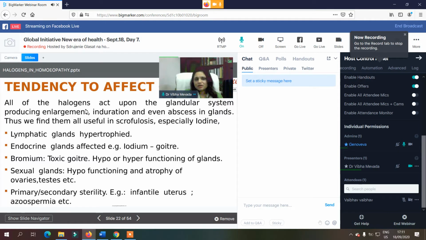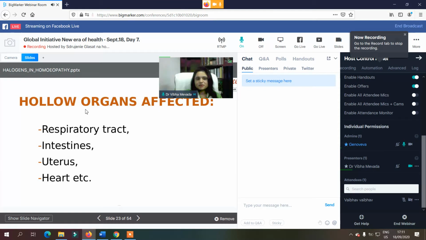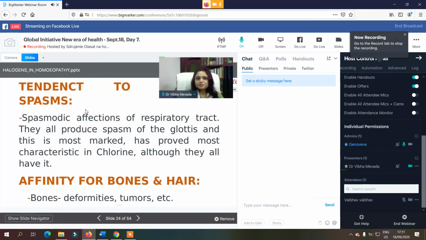In glandular affections we can find enlargement, induration, abscess, everything related to the glands. The hollow organs, like the uterus, intestine and heart, are especially affected, where tubular and hollow structures are there anatomically.